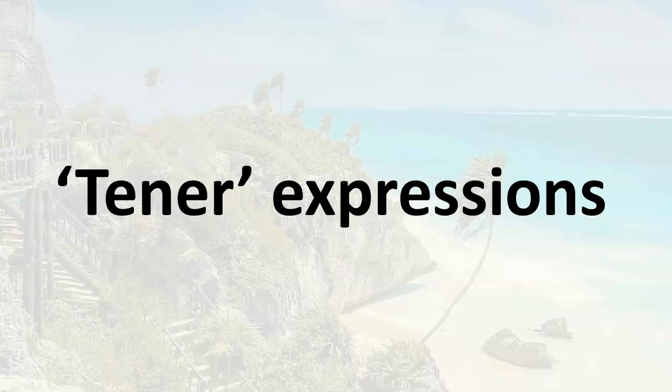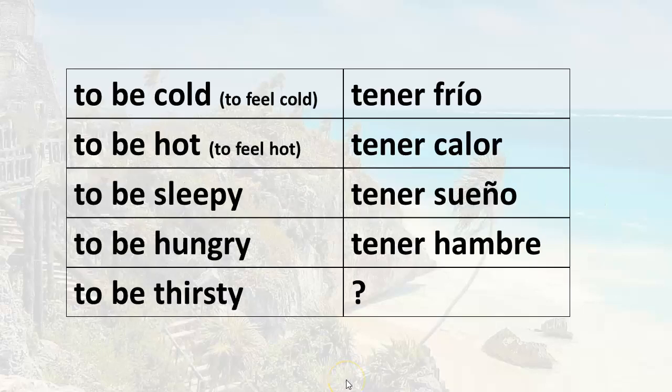Hey everyone, welcome. In this lesson we are going to continue learning tener expressions. Remember that a tener expression is an expression in Spanish that uses the verb tener, whose equivalent expression in English uses the verb to be. And so far in previous lessons you've learned how to say to be cold, tener frío, to be hot, tener calor, to be sleepy, tener sueño, to be hungry, tener hambre.